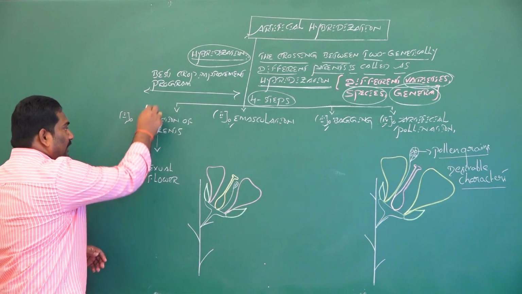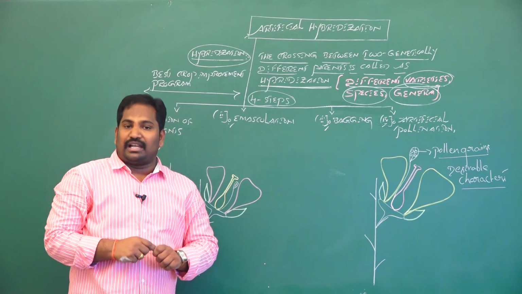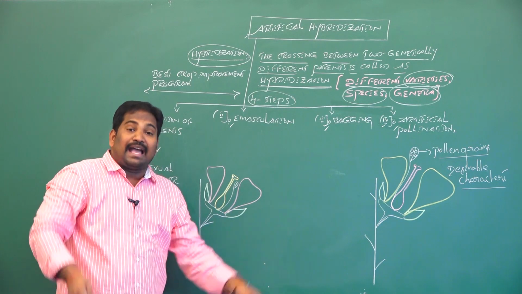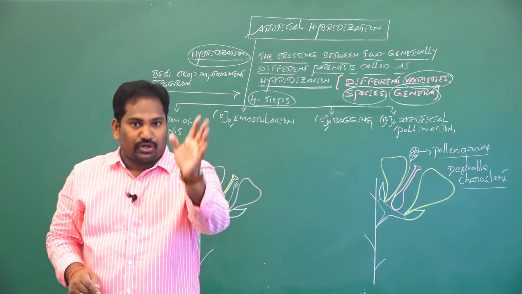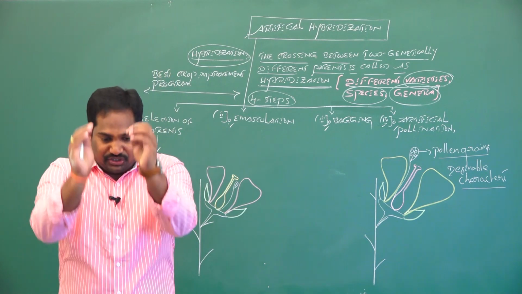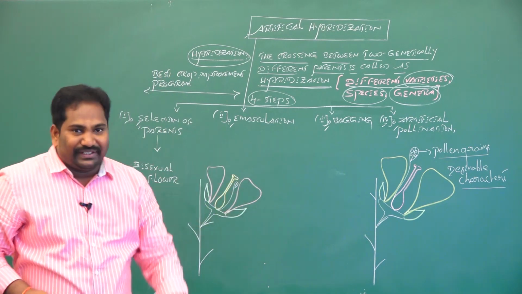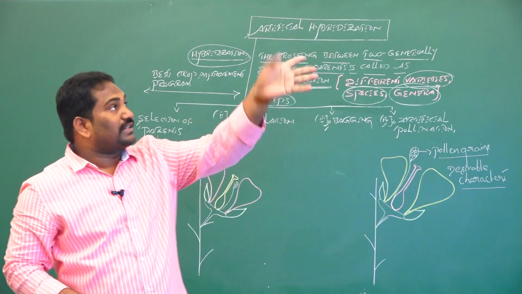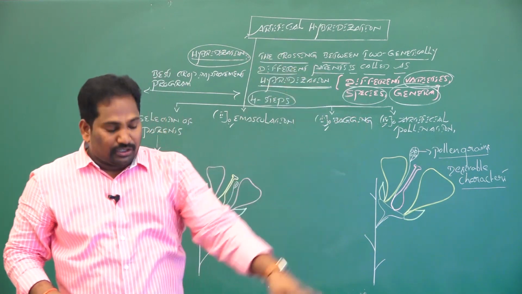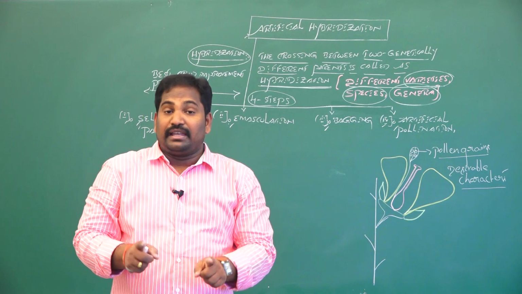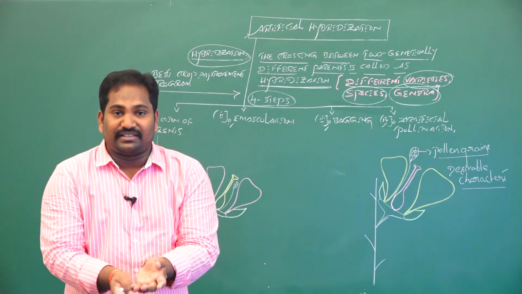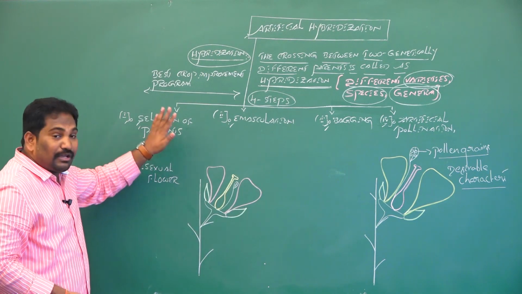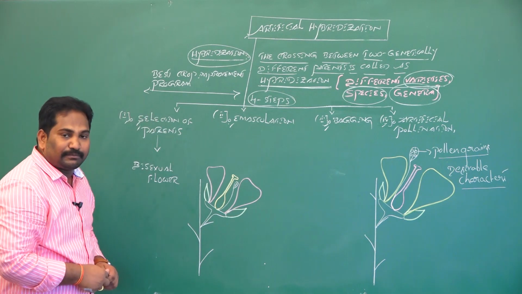The first step is the most important step in artificial hybridization: selection of 2 genetically different species as parents. It is the toughest task. Selecting the healthiest parent is important. If you select very weak parents, the next generation is very weak. It does not have any desirable characters, it is not resistant to pests, insects and the environment, and crop productivity will decrease. That is why in artificial hybridization, selection of parents is of foremost importance. Selection of desirable, healthiest parents is called selection of parents.